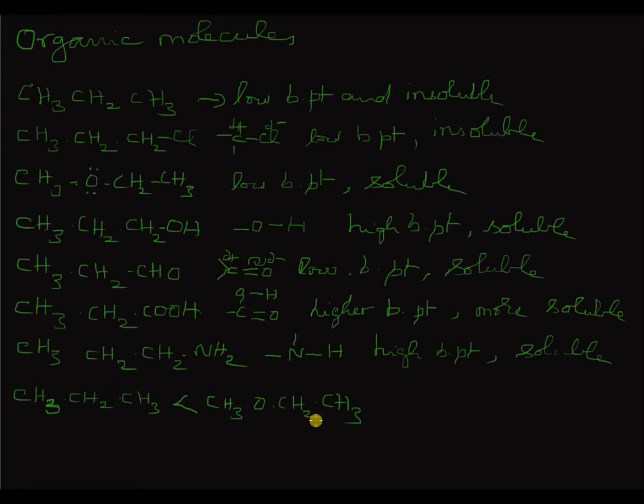So propane, methoxyethane. Then comes the alkyl halide, I can say, because the other thing to be compared with alkyl halide is the aldehyde only. So comparing these two, we know that in alkyl halide the C-Cl bond is less polar than the C double bond O. So the next one is alkyl halide. Then comes the aldehyde.